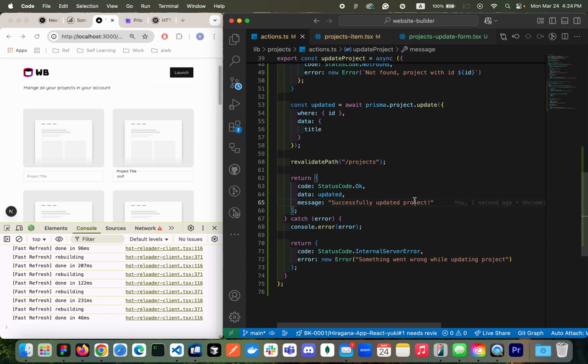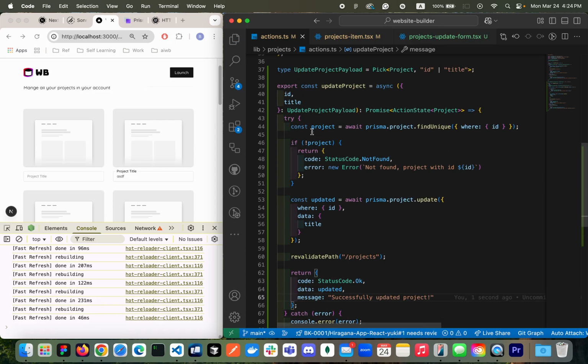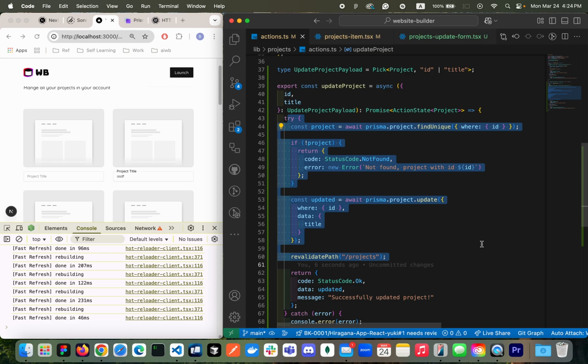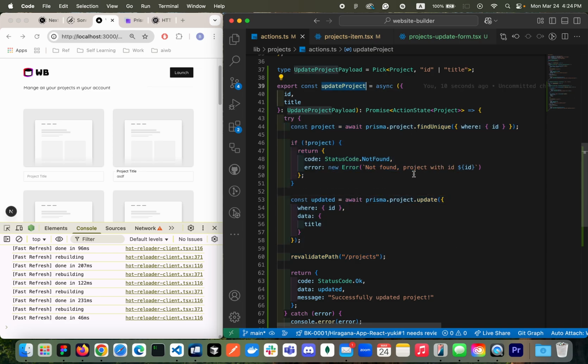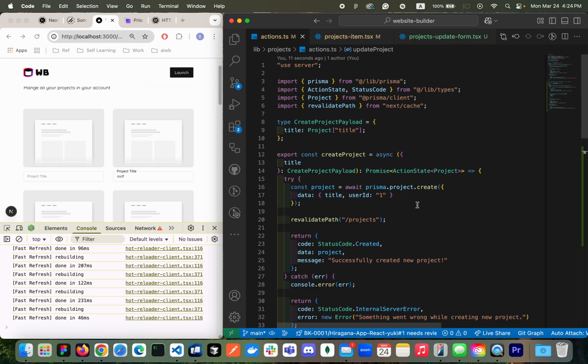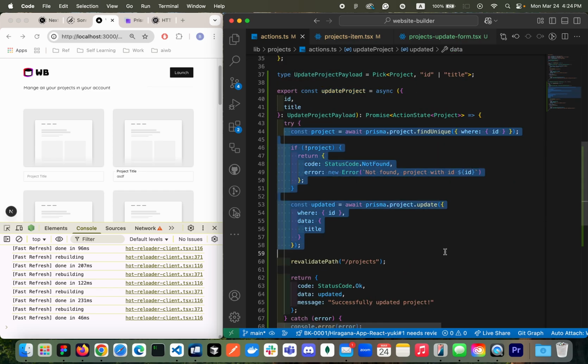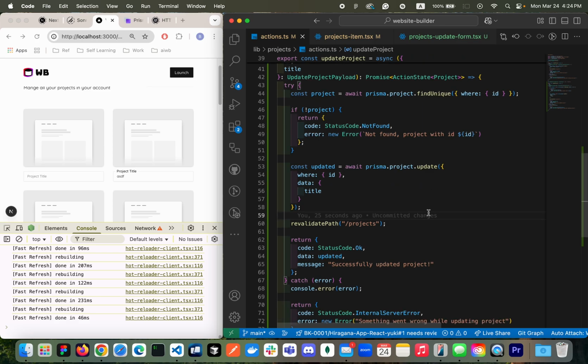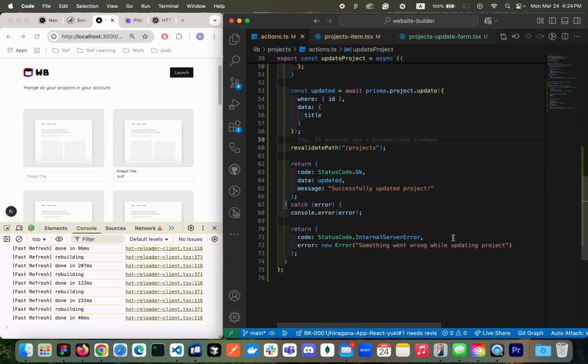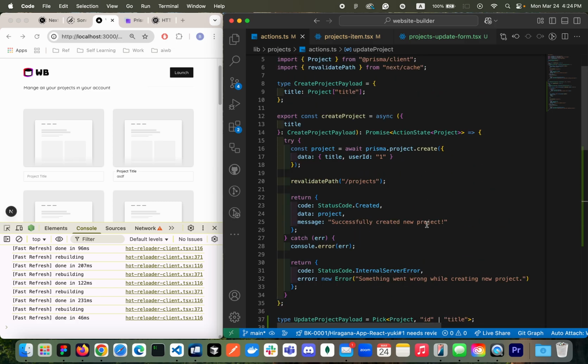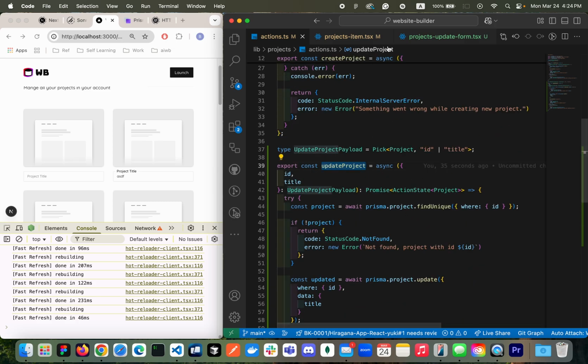Awesome. So I think this one is pretty good in my opinion. It's a little longer because some business logic is happening. If you are not happy with this server actions, like getting too big, then you probably need to create the service layer to separate the logic, okay? But for now, let's not go in that much deep. This one is pretty good at this point for now, okay? So here, update the project.